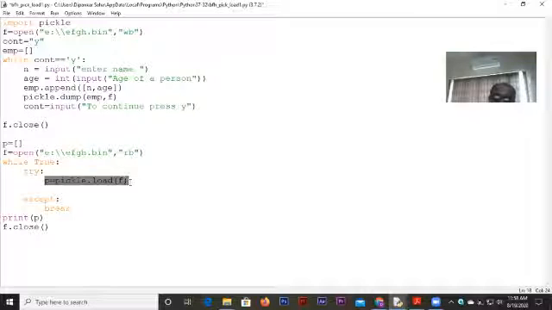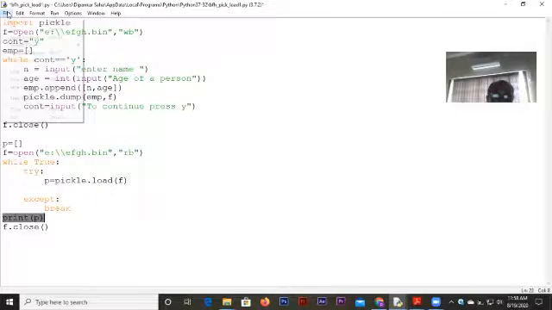Now imagine there are 3 sets of values. I finished reading all of them. After that, what value will P fetch? P will not be able to store any data because load will not be able to fetch anything from the file, because the file is finished. You have collected all the data from there. In that case, we say that the file has reached end of file. When the end of file is reached, there is no more data left. So this reading process will generate an error. The moment that error comes, the except block will break the loop. So the loop will discontinue. And you can see here that print P will print all the elements of the list.